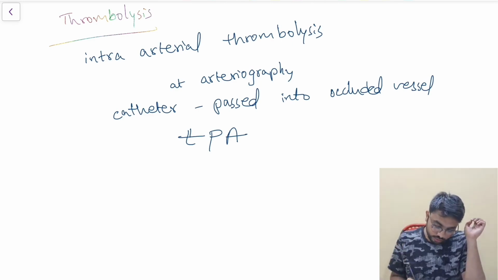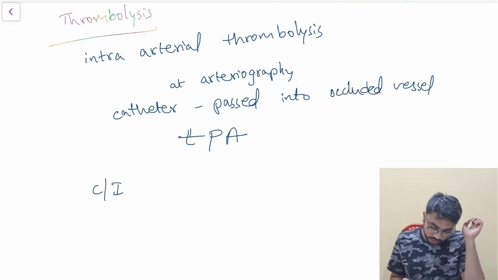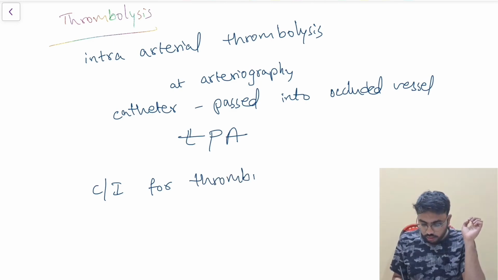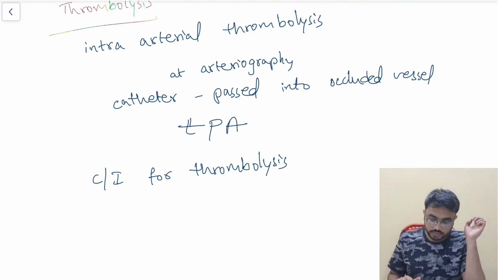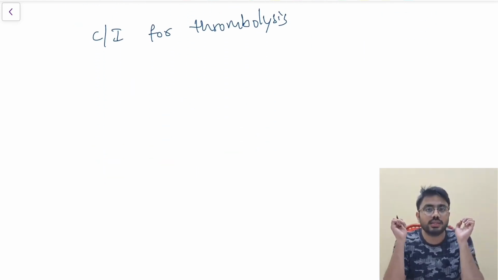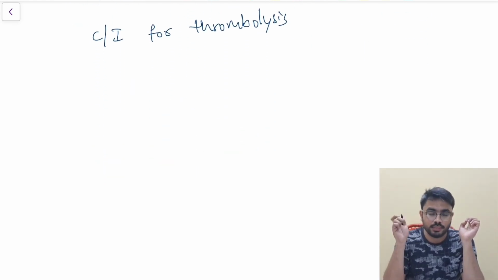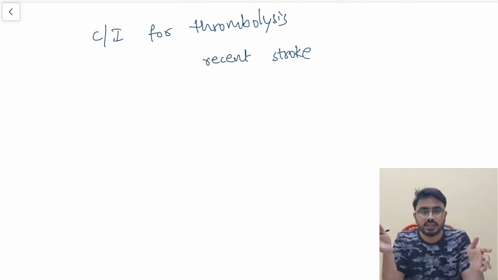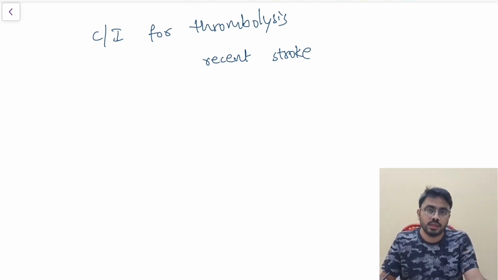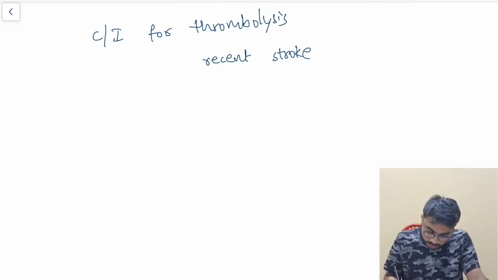Can you tell me what are all the contraindications for thrombolysis? What are all the contraindications for using this tissue plasminogen activator? Very important: a recent stroke patient. Recent stroke, maybe in the past 21 days or so. If the patient has any recent stroke, you cannot use this.